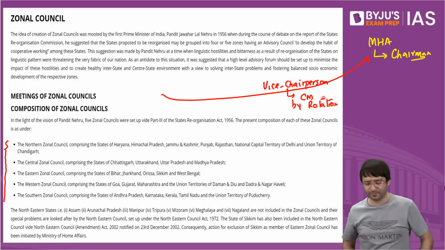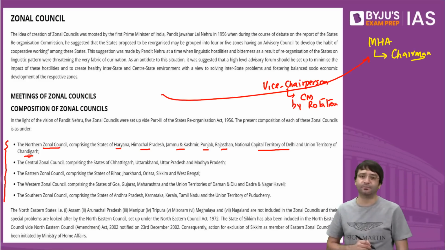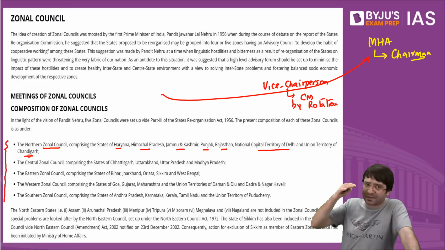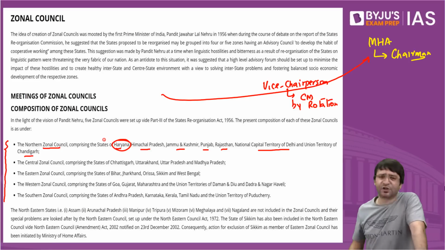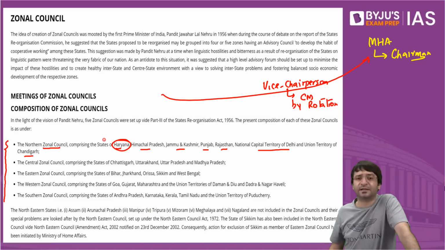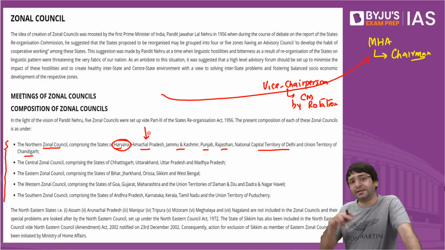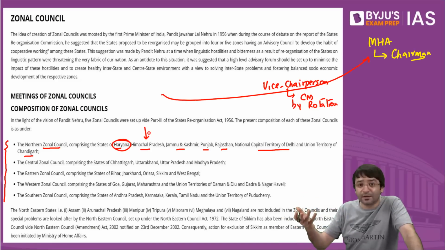What does that mean by rotation? Look at Northern Zonal Council. It comprises states such as Haryana, Himachal, Jammu and Kashmir, Punjab, Rajasthan, NCT Delhi, Union Capital Territory of Chandigarh as well. That means states as well as UTs are represented in Zonal Council. Who is the chairperson? Home Minister. Who is the deputy chairperson? By rotation. First, we will have the Chief Minister of Haryana as the deputy chairperson. In the next meeting, we will have CM of Himachal. In the next meeting, we will have the CM of Uttarakhand. In the next meeting, we will have the CM of Delhi, if he is there.